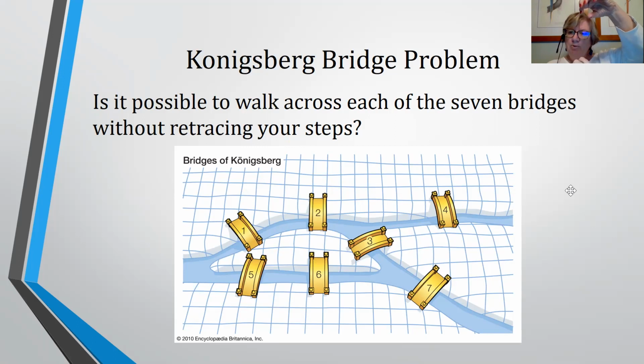So the city is on both sides of the river, and there are 2 islands in the river. And there are bridges that connect. There's one bridge that connects the 2 islands. And then the bridge on the left, you can see, is connected to each side of the river by 2 bridges each. And the other island is connected to the sides of the river by 1 bridge.